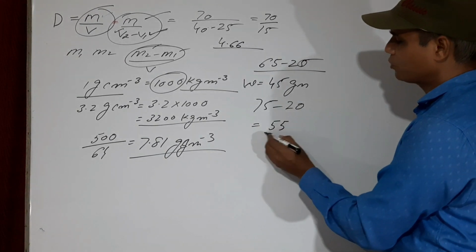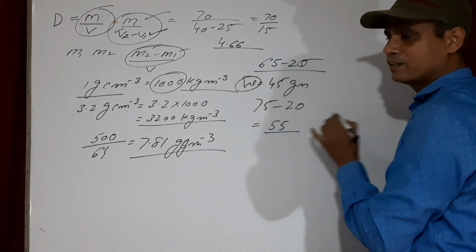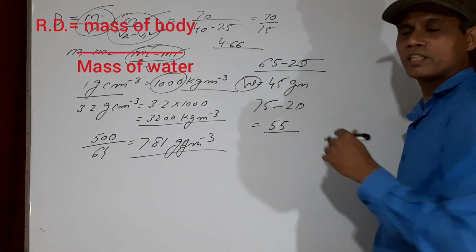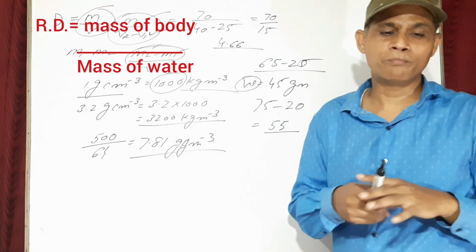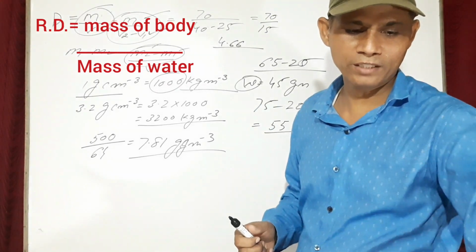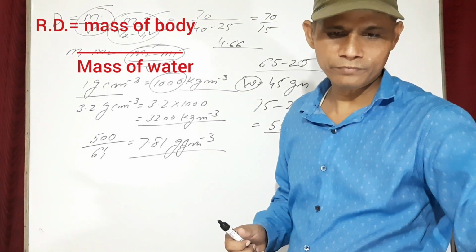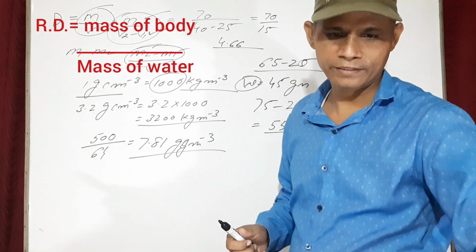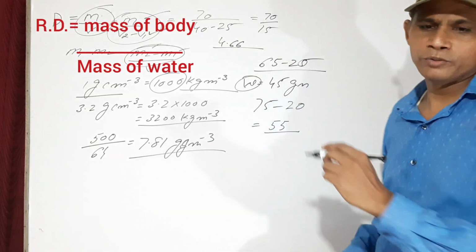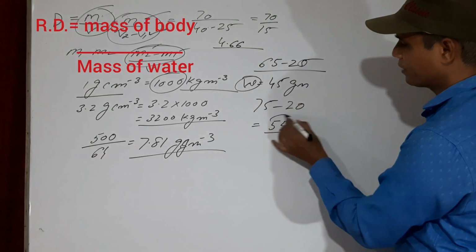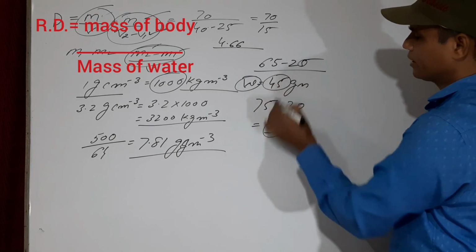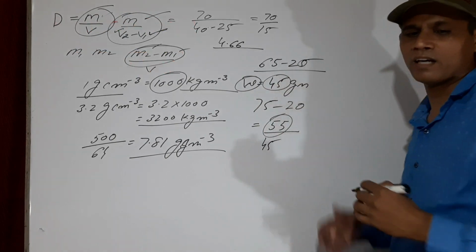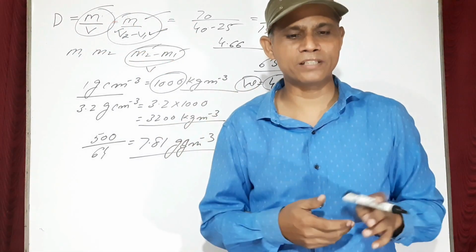So you have two masses, the mass of water and the mass of the substance. Take the ratio of these two, the mass of the substance and the mass of the water. You just take this 55 divided by 45, and you will have the answer. You just calculate, you will have the answer.